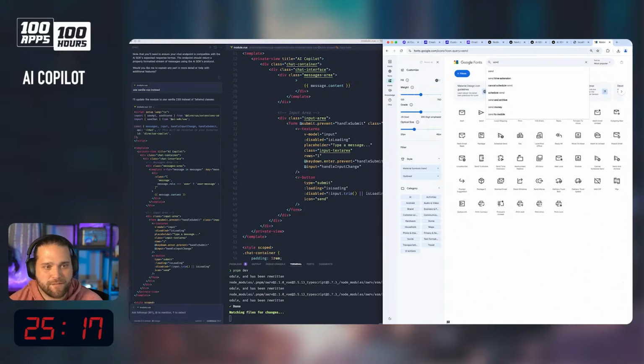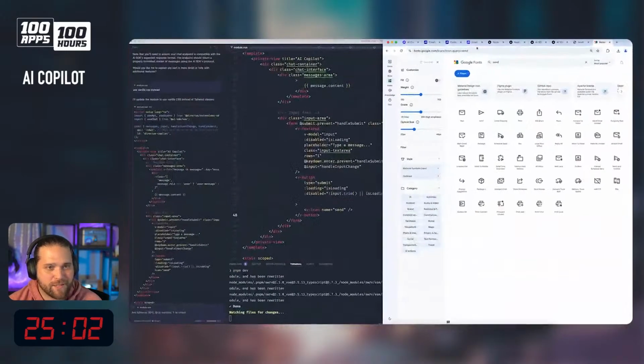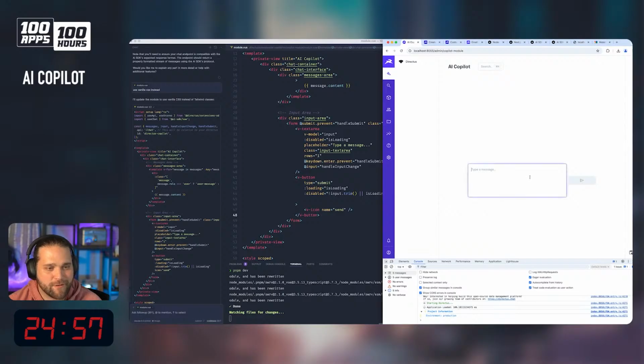Is there a send? There is a send. We don't have an icon prop here as well, so we're going to do something like this, like v-icon name equals send. That should give us the icon that we're looking for. Yeah, there we go. Okay.